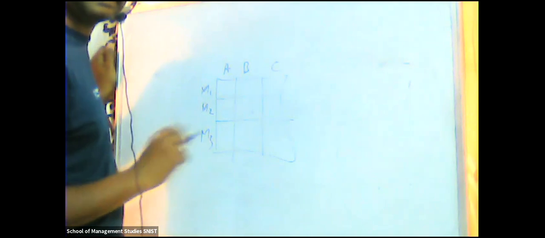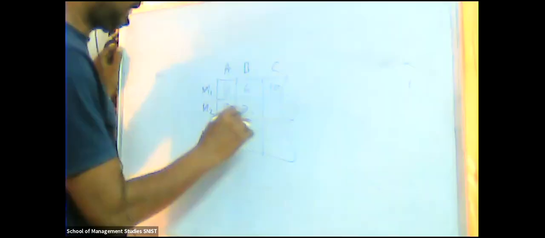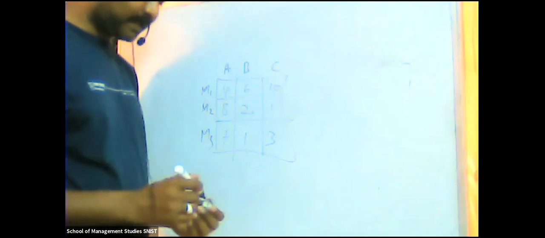Any values, tell me, less than 10 randomly. 4, 6, 10, 8, 2, 1, 7, 1, 3. Okay. So who gave these numbers? Soumya, sir.